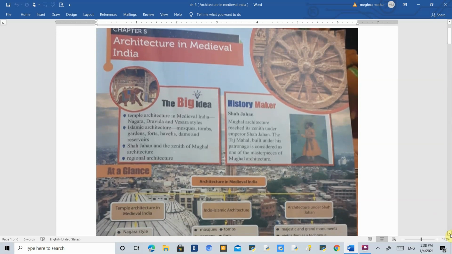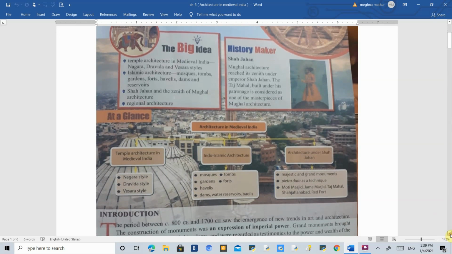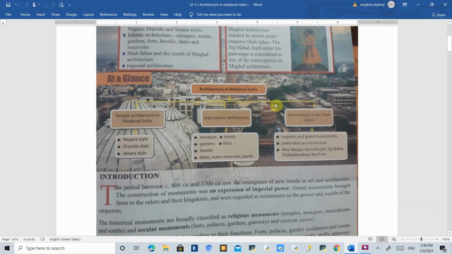In this chapter, in the previous video, we learned what temple architecture is, that is, what kind of architecture we see in the temples. And therefore, we read that there are three styles, Nagara, Dravida, and Vesara, which we completed in the last video.